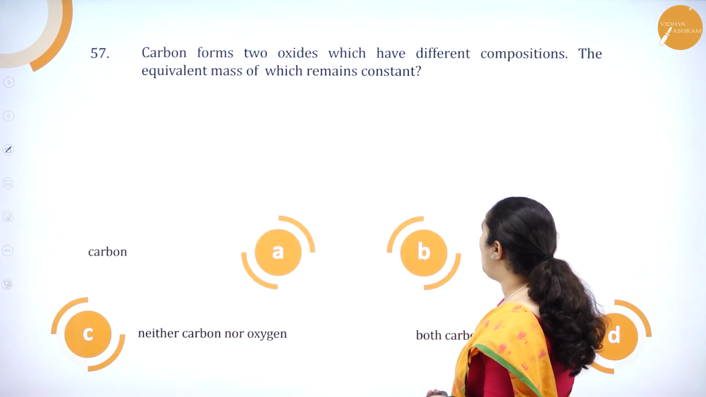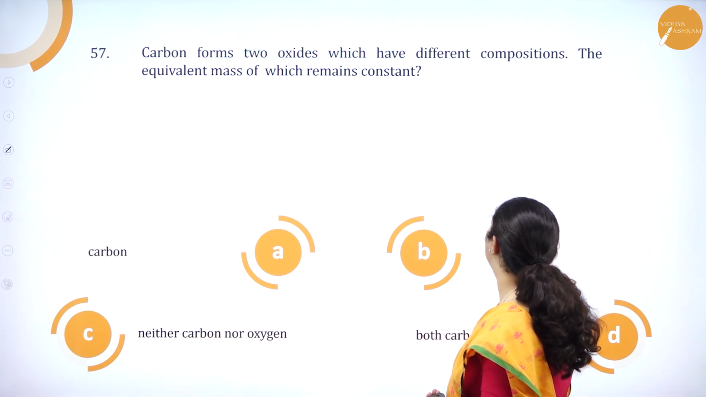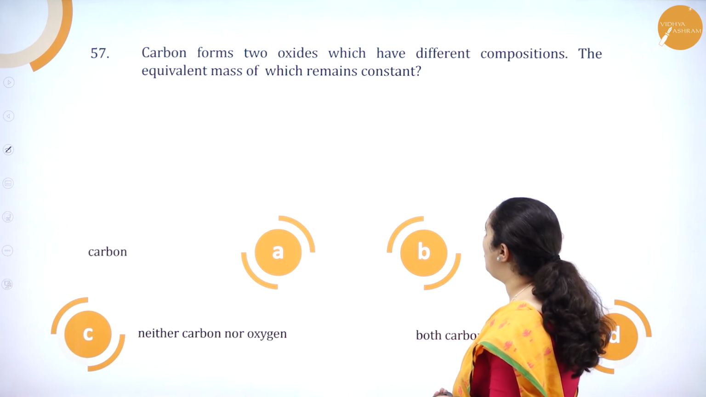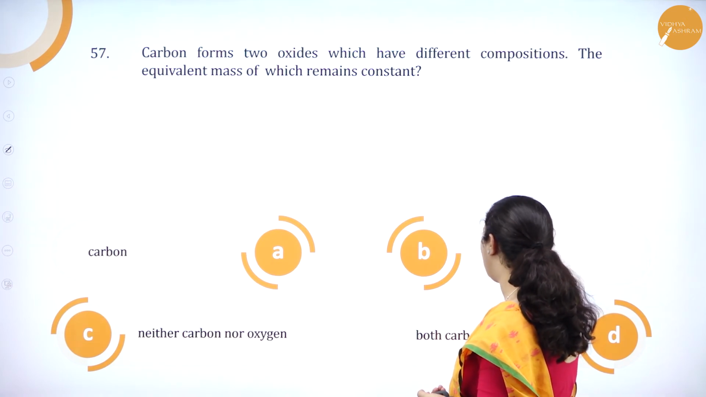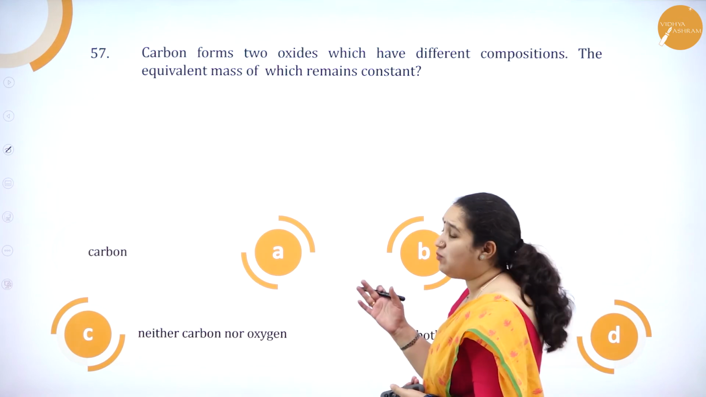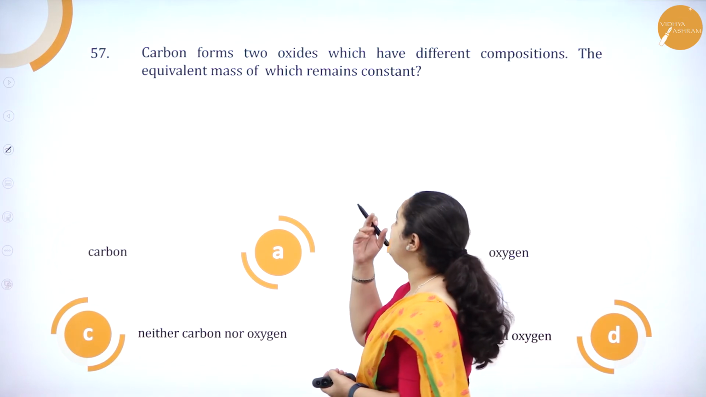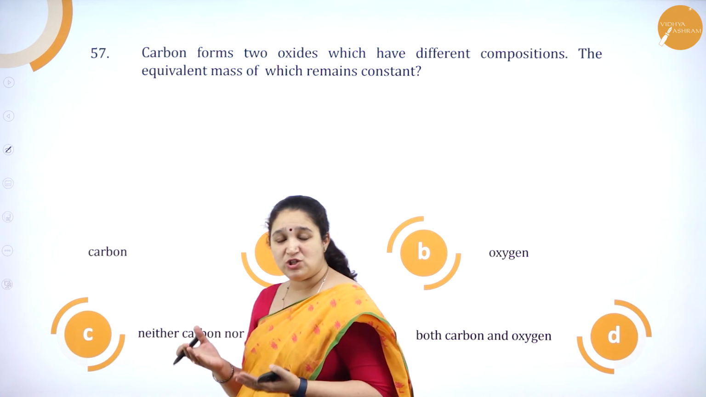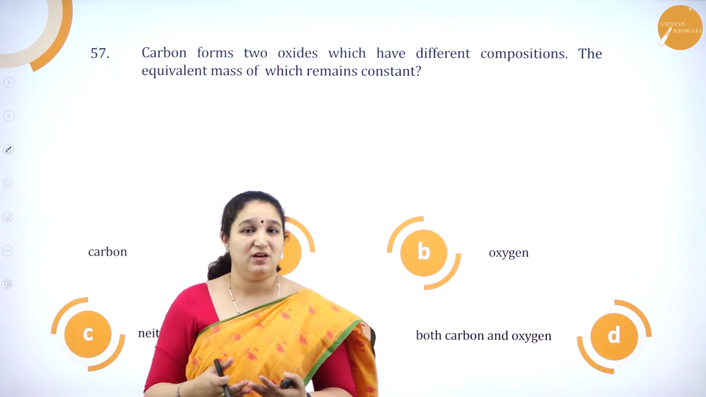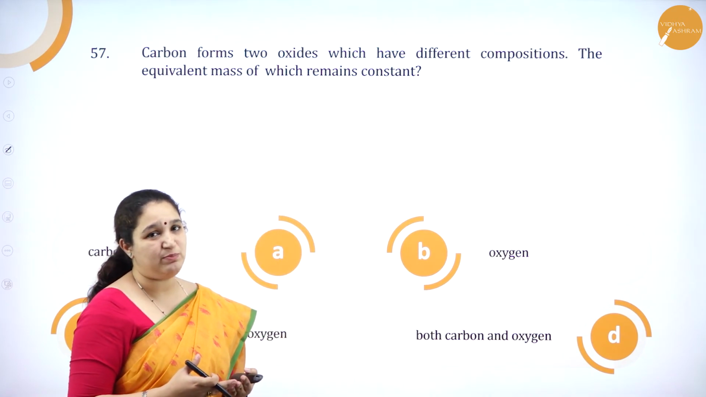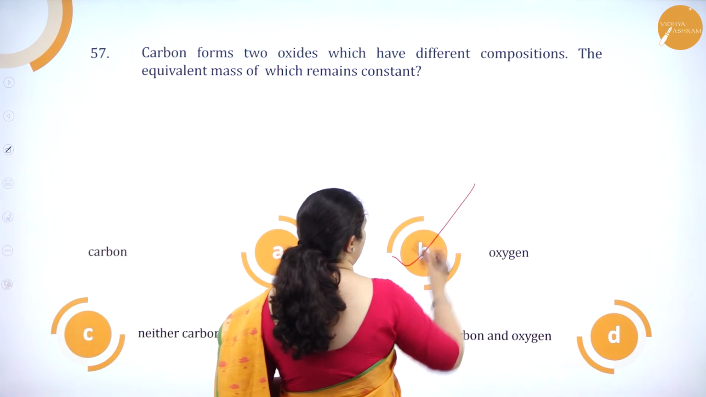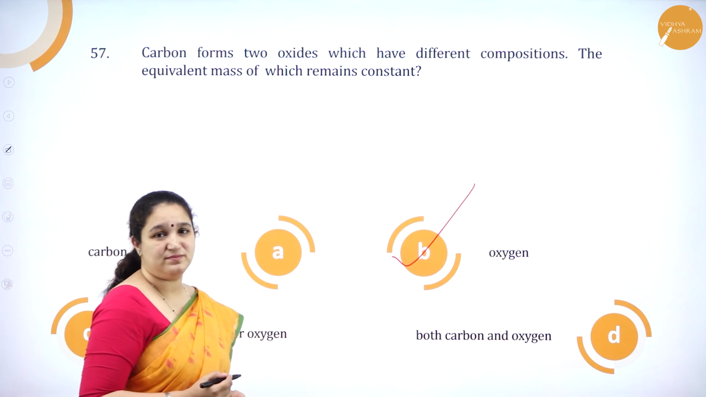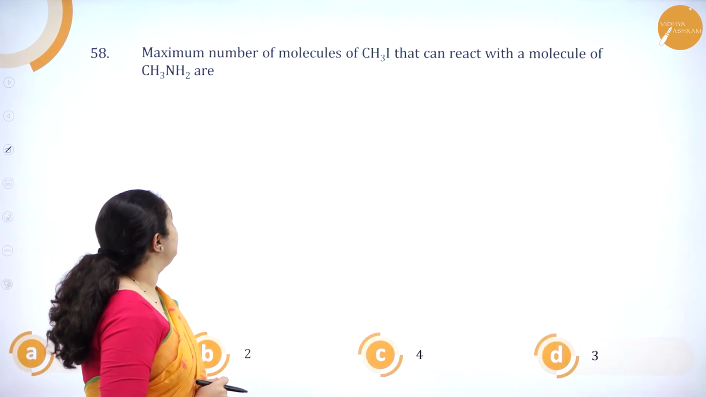Carbon forms two oxides which have different composition. The equivalent mass of which remains constant: carbon, oxygen, neither carbon nor oxygen, both carbon and oxygen. Here what is it they are asking? Carbon forms two oxides. Which equivalent mass is kept constant? It is of oxygen which is kept constant, isn't it? So option B, oxygen, is the correct answer. We'll go to the next question.